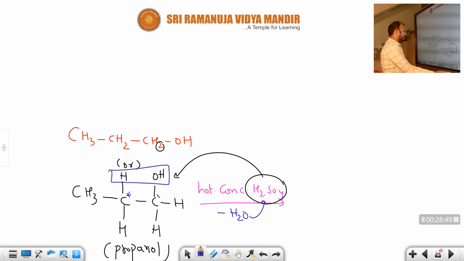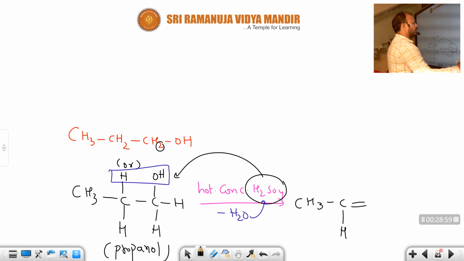So the alcohol is eliminated in the form of a water molecule. Students, finally, when the water molecule is eliminated, it gets unsaturation. The saturated compound is converted into an unsaturated one.